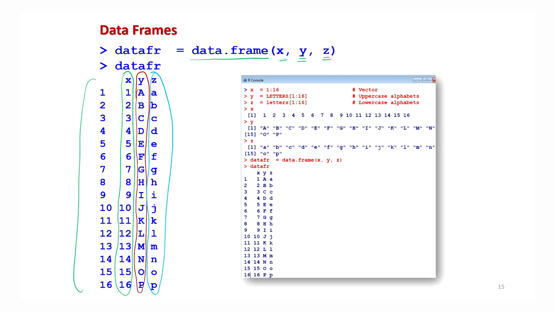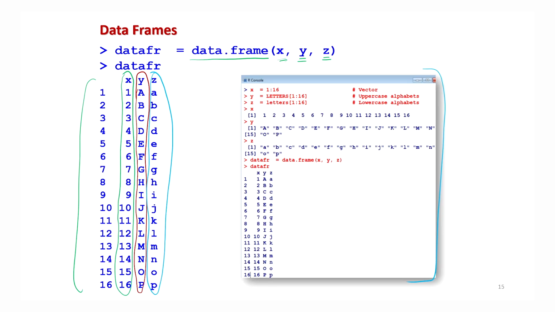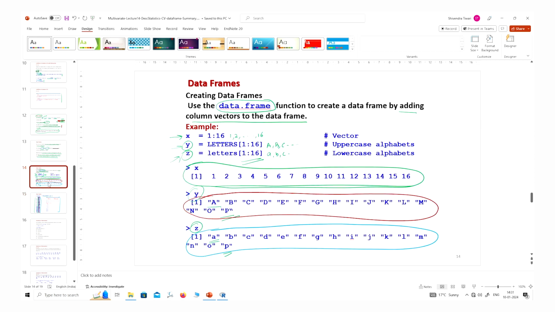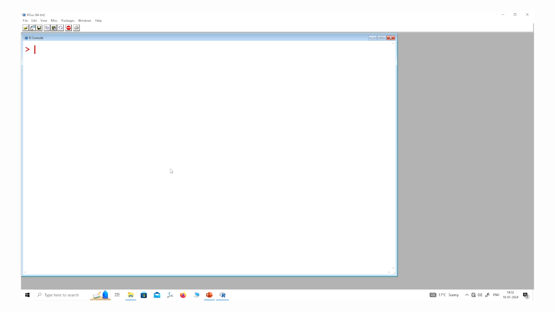And this is the screenshot of how it will look when we execute it in the R software. Now after this, I am not going to give you the details of this data frame, because there are various types of operations which can be done with the data frame. How you can extract a particular data set, how you can manipulate them, different types of things, right? But my objective here is to illustrate how I can create a data frame.